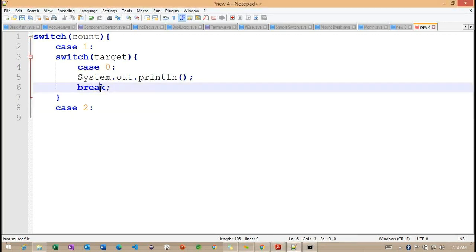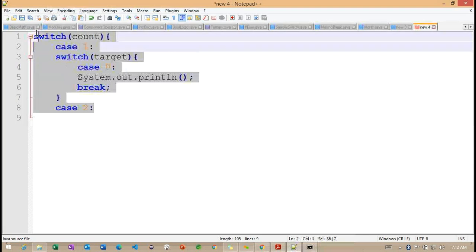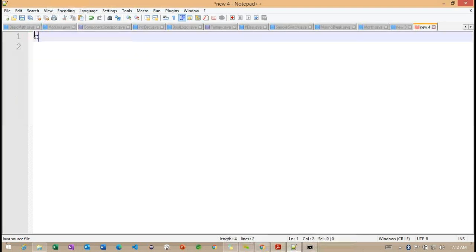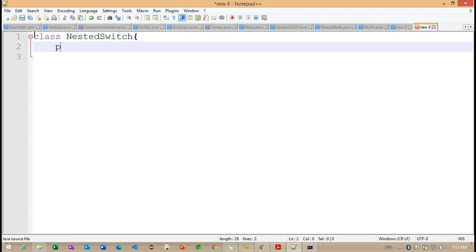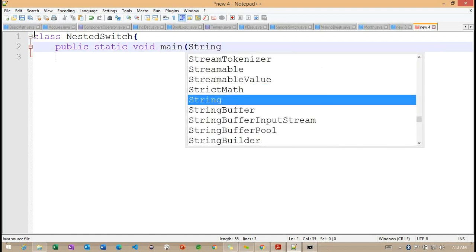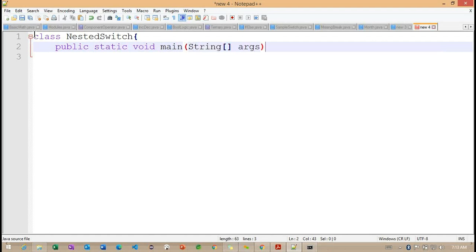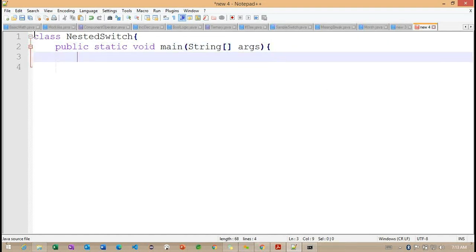So to work with this particular nested switch, what we can do, so this is the name of the class. String of. Right.